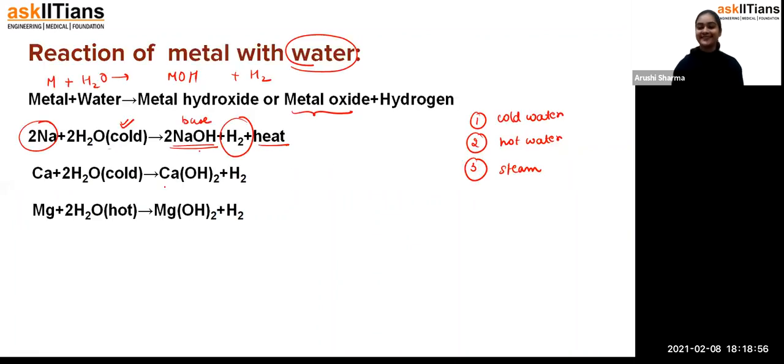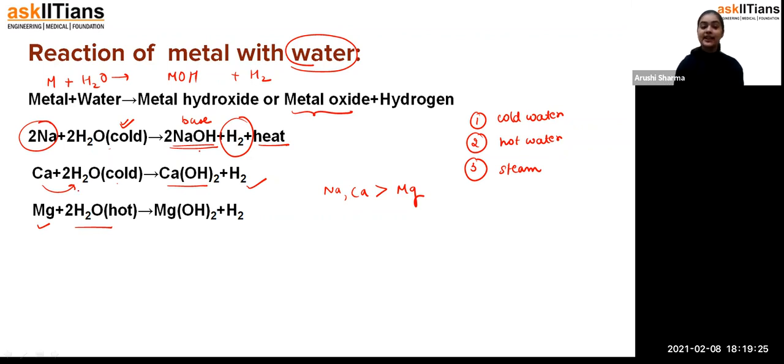Then if you look at calcium, calcium also reacts with cold water, forming calcium hydroxide and hydrogen. Magnesium reacts with hot water. That means, students, magnesium does not react with cold water, so you can say that sodium and calcium are more reactive than magnesium, because magnesium requires hot water to form magnesium hydroxide as well as hydrogen.